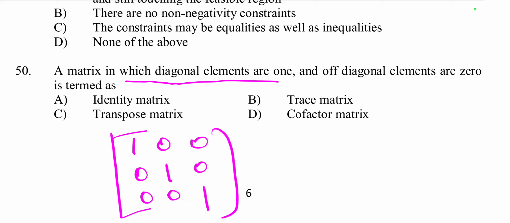In this matrix only the diagonal elements are 1 and the others are 0. So this type of matrix is called an identity matrix, option A. So option A is the right answer.